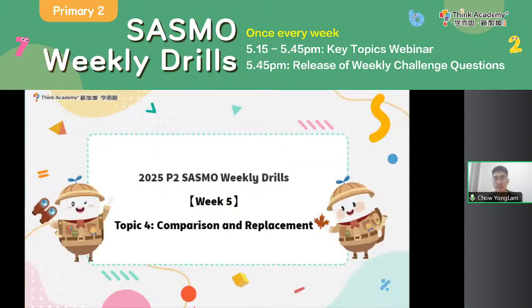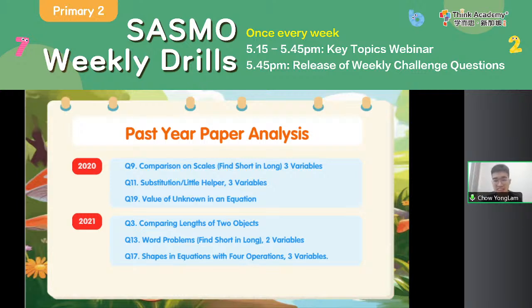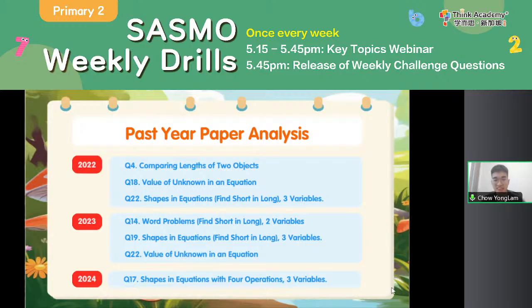Today we are going to talk about comparison and replacement. We are going back to topic 4 because I'm saving the best for last. This topic is very commonly seen in recent years of SASMO for P2. If you don't believe me, ever since 2020, you will see an average of 3 such questions appearing in a single paper, which means if you master this topic well, you can already get 3 questions correct. 2024 is kind of an outlier. There's only one question, but I am confident that there will still be at least one related question in this year's SASMO. So please pay attention to today's lesson.